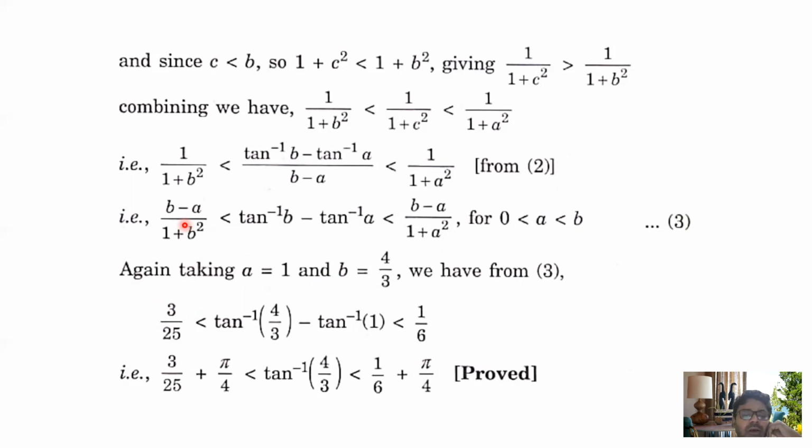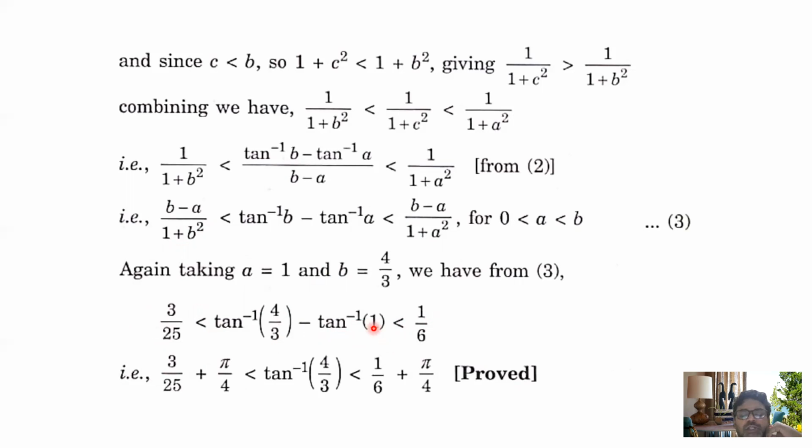You may check: 4 by 3 minus 1 by 1 plus 16 by 9, less than tan inverse 4 by 3 minus tan inverse 1, less than 4 by 3 minus 1 by 1 plus 1 square. After simplification, we have 3 by 25 less than tan inverse 4 by 3 minus tan inverse 1, less than 1 by 6.